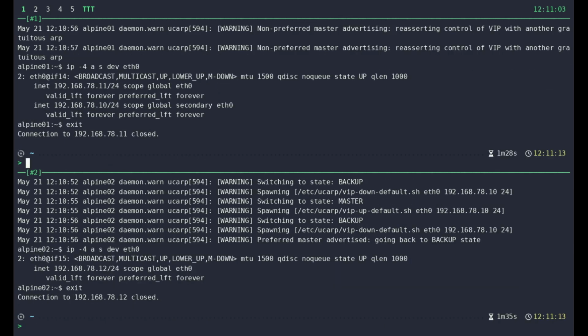That's all, folks. If you need features like health check with a track script, load balancing with LVS or BGP integration, you may consider looking at Keepalived.